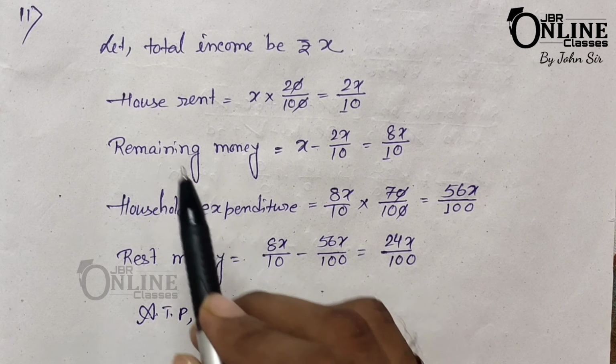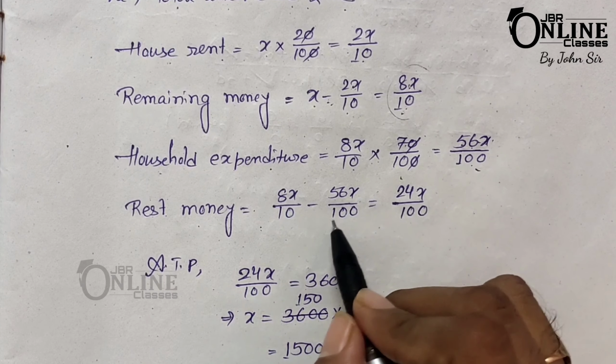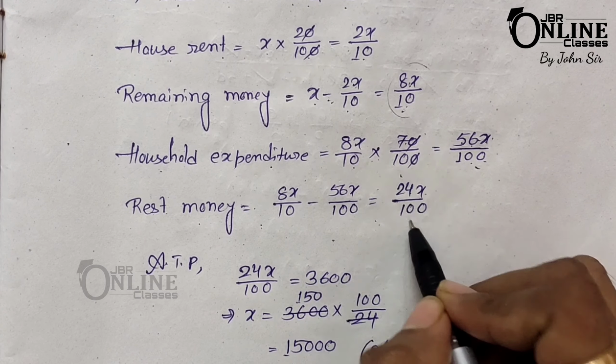Now next you have to find out the remaining money. Why? As it is 70% of the rest money, so first you have to find out the rest money. So here x minus 2x by 10, and that equals 8x by 10. Now household expenditure is 70% of this. So 8x by 10 into 70 by 100, and that equals 56x by 100. Now again you have to find out the rest money. So that is the previous rest money, 8x by 10 minus 56x by 100, and that equals 24x by 100.